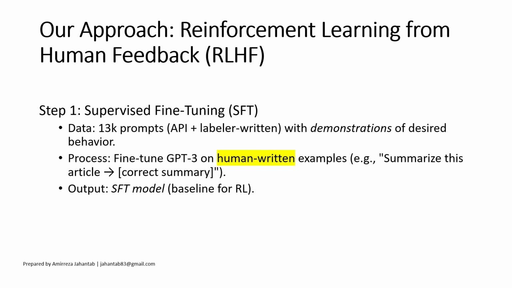Okay, let's deep dive into step 1. In the first step, we train an SFT model using supervised fine-tuning. We provide a dataset of prompt-response examples, about 13,000 prompts, where each prompt has a human-written desired output. We fine-tune the model so that when it sees a similar prompt, it generates a similar answer. The result of this step is the SFT model.